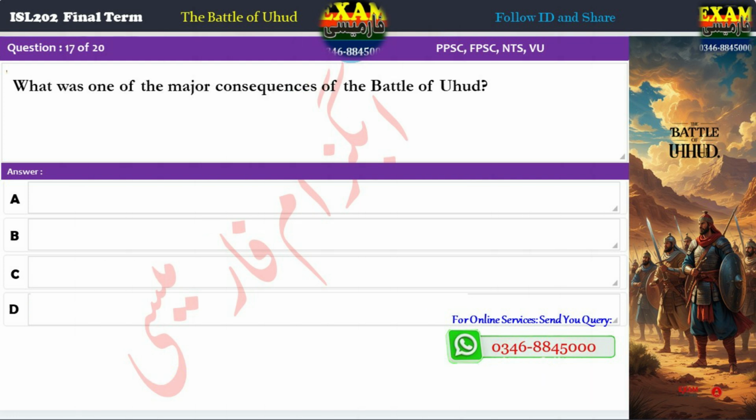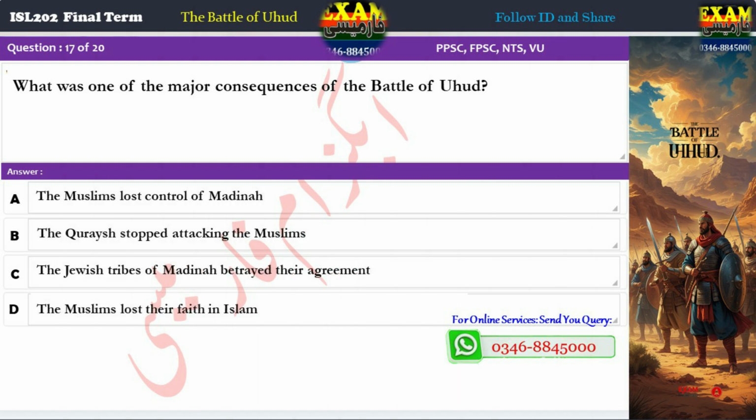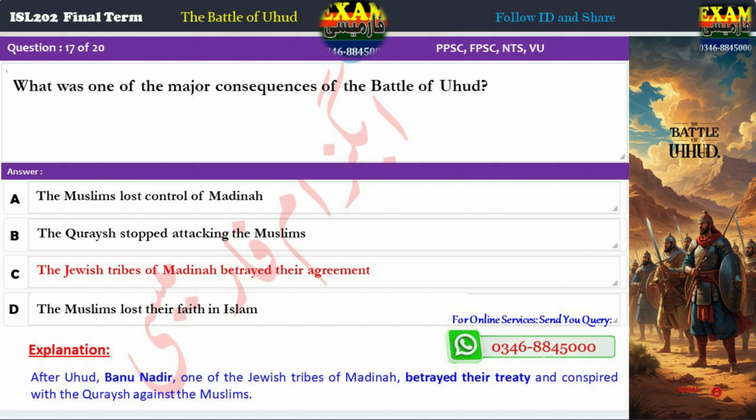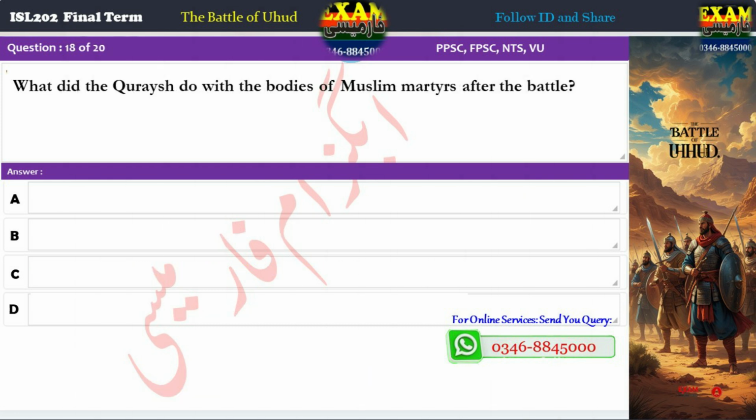Question 17. What was one of the major consequences of the Battle of Uhud? A. The Muslims lost control of Medina. B. The Quraysh stopped attacking the Muslims. C. The Jewish tribes of Medina betrayed their agreement. D. The Muslims lost their faith in Islam. Correct answer: C. The Jewish tribes of Medina betrayed their agreement. Explanation. After Uhud, Banu Nadir, one of the Jewish tribes of Medina, betrayed their treaty and conspired with the Quraysh against the Muslims.